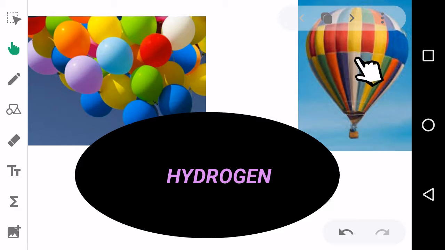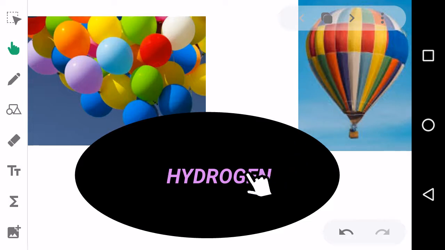What is the speciality of this type of balloons? If it is untied from our hand, it may fly up. It moves on up and up. What is the reason why it is always going up? It never comes down. The reason is that the density of hydrogen is very much less than the density of air. That's why it is going up every time.